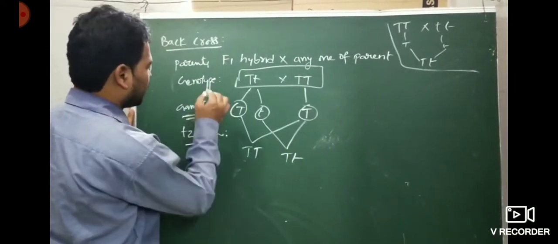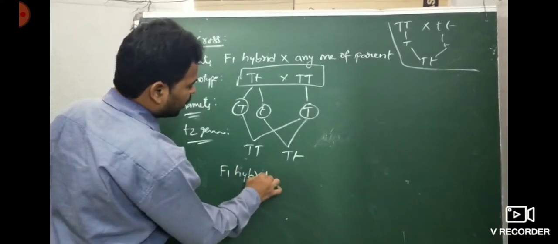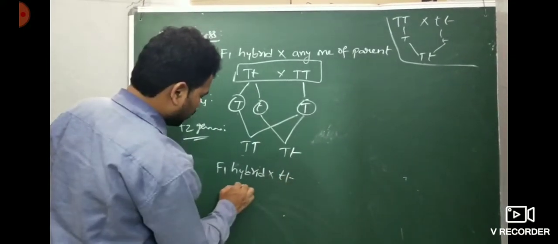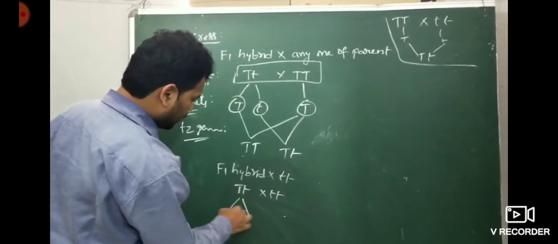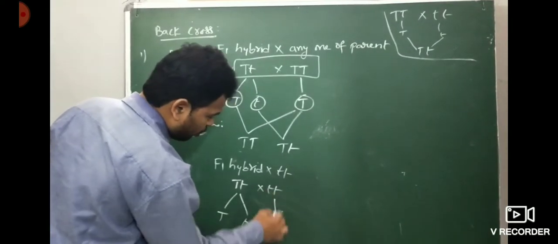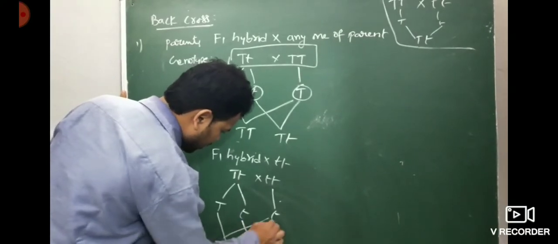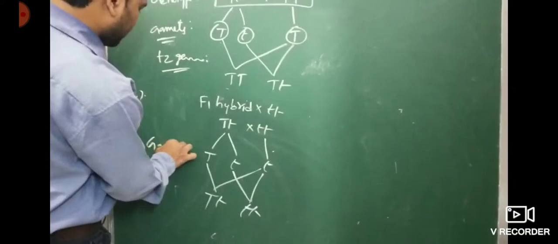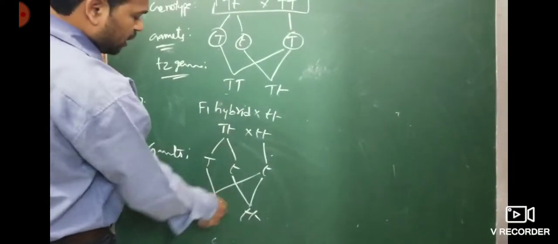Now the second case: F1 hybrid crossed with the other parent, that is nothing but small t small t. So F1 hybrid capital T, small t crossed with small t small t. This is the genotype, and these are the gametes: capital T, small t. The other is homozygous, so the gametes are all small t. This is the F1 hybrid, this is the genotype, this is the offspring.